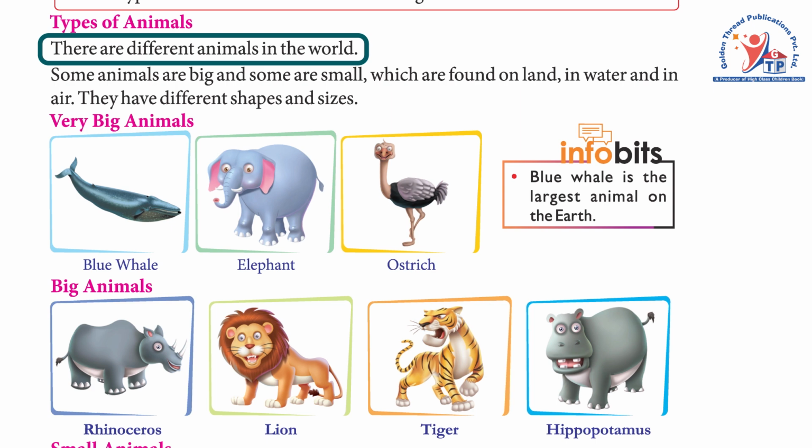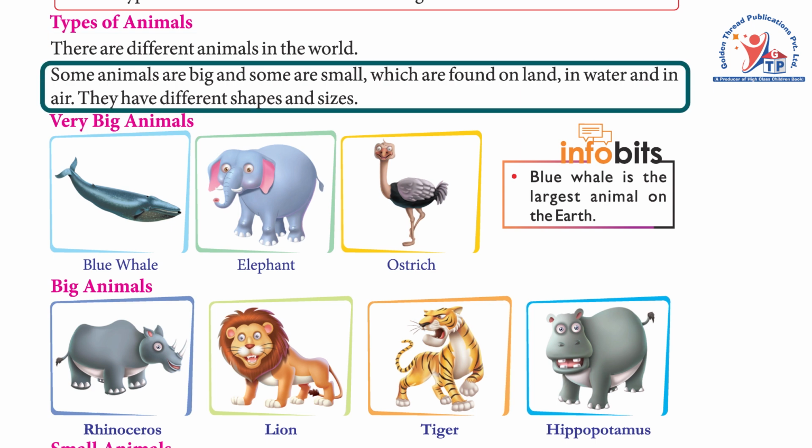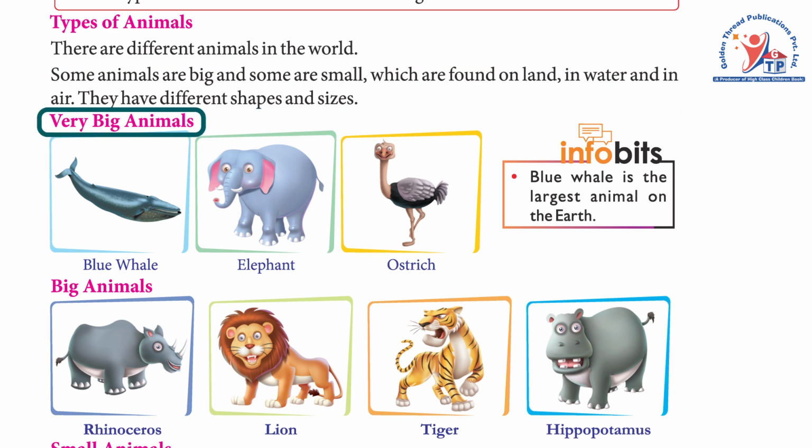Types of animals. There are different animals in the world. Some animals are big and some are small, which are found on land, in water and in air. They have different shapes and sizes. Very big animals: blue whale, elephant, ostrich. Info bits: the blue whale is the largest animal on the earth.